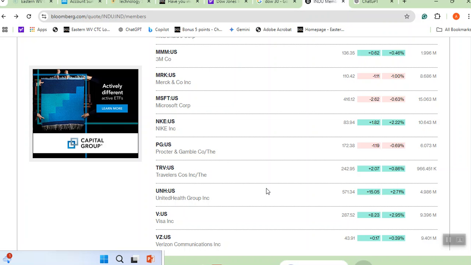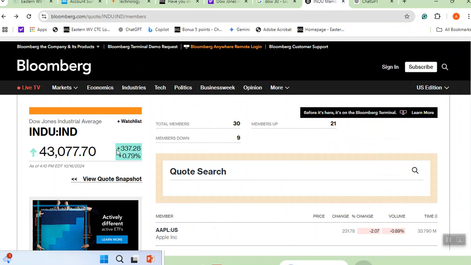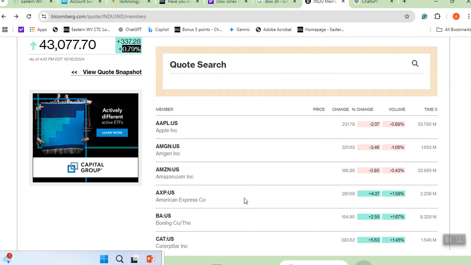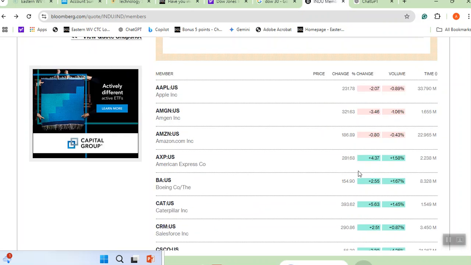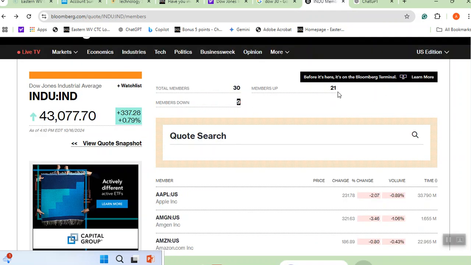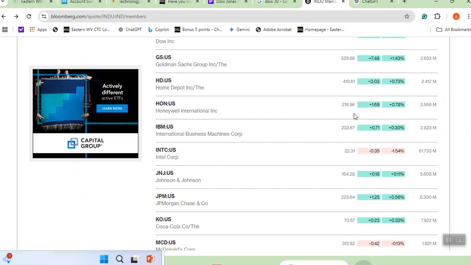Was today a good day for the stock market? Maybe overall, yes. Do you see that here is 0.79? The meaning of it is that on average, these stocks went up by 0.79. One way to look at it: 9 of the stocks lost, but 20 of them gained, which was a good day in terms of those who lost and those who gained.